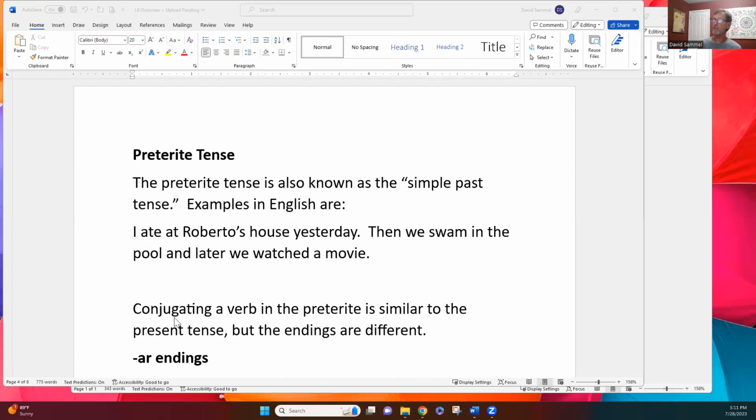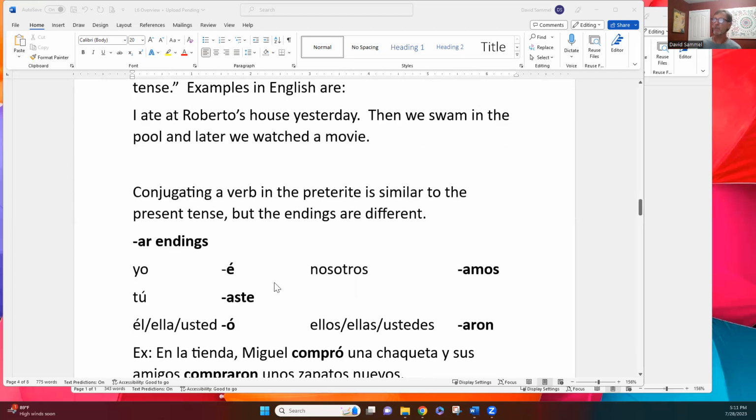Conjugating a verb in the preterite is similar to the present tense. You drop off the ending, AR, ER, or IR, but you add different endings to make it the preterite tense. So here they are. In this particular set, I've got the AR endings only, and they are é, aste, ó, amos, and aron. Notice that just by chance, the present tense ending for the nosotros form of AR verbs is the same in both the present tense and the preterite tense. It's easy to clarify if there's some confusion for you, okay?